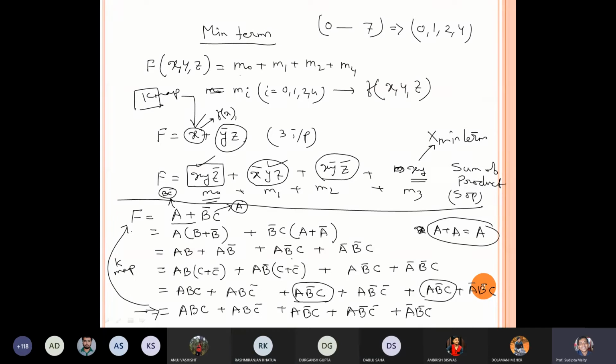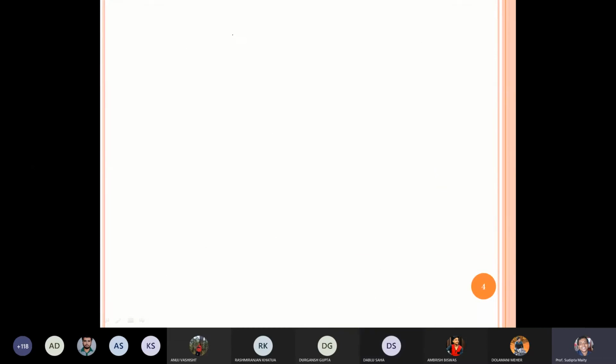Let's try to move to max term. If min term is there, then I should have the max term. The process is very similar. Here we have to use product of sum, POS. Sir, maximum is maximum. Max, it is the nomenclature.